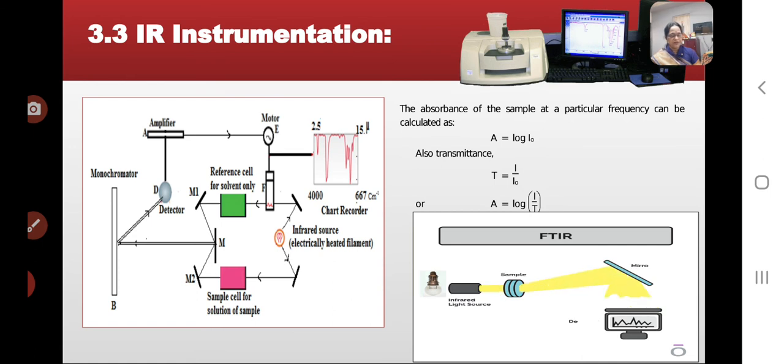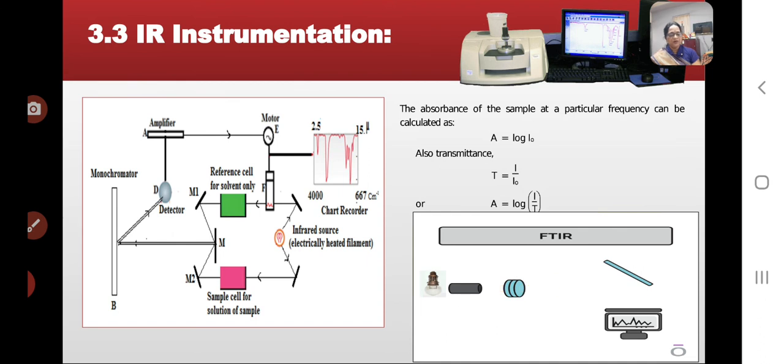Therefore, A is equal to log of 1 upon T. The intensities of the bands can be recorded as a linear function of T against the corresponding wave number. The intensities of the two beams are measured as electrical energies with the help of a detector thermopile, which is used for conversion of IR light into electrical energy.